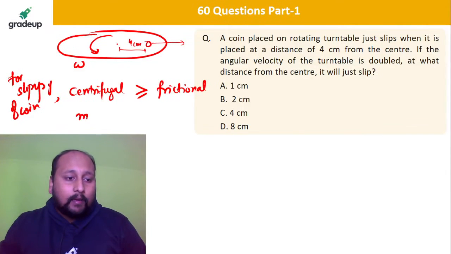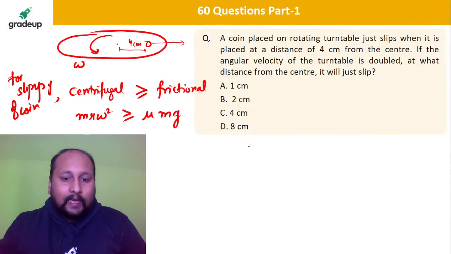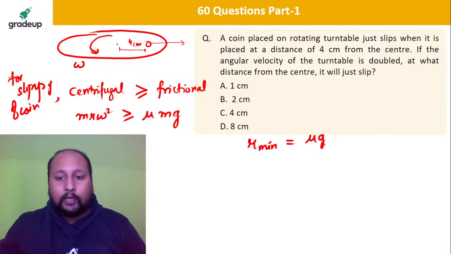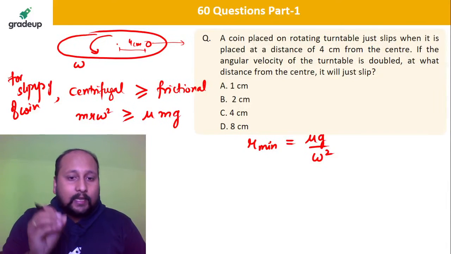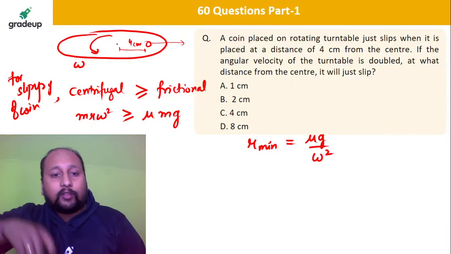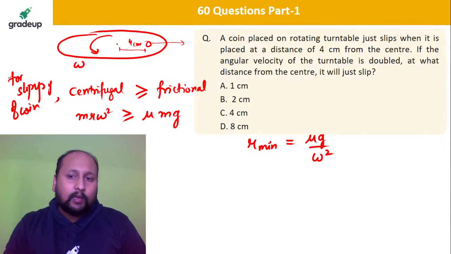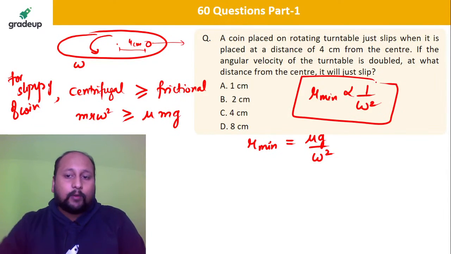So I can say m r omega square should be greater than or equal to mu into m g, where m is the mass of the coin. So ultimately I can say the minimum radius required should be equal to mu g by omega square. Minimum radius required means the minimum position of that coin at which the centrifugal force will be more than the friction force. The coin will be experiencing the slipping condition, that will be mu g by omega square. Mu is constant, g is constant, so I can say the minimum radius is inversely proportional to omega square.